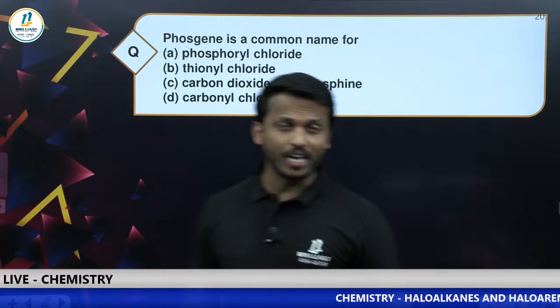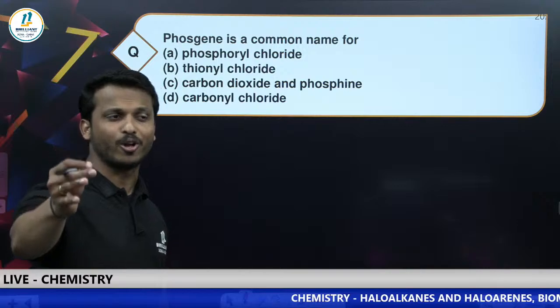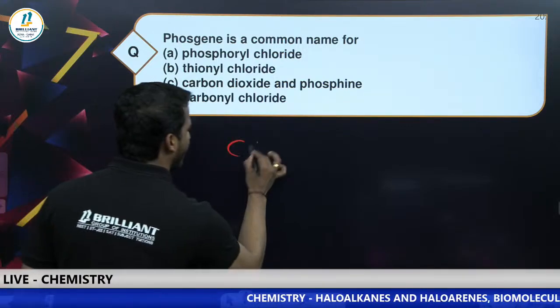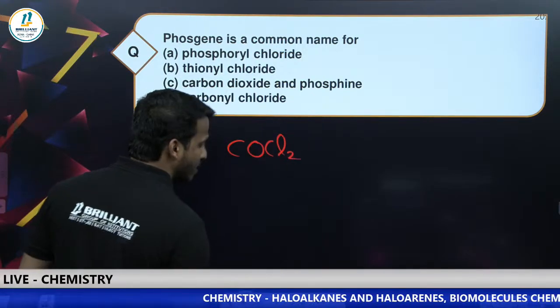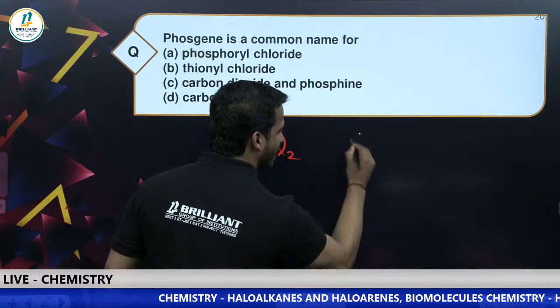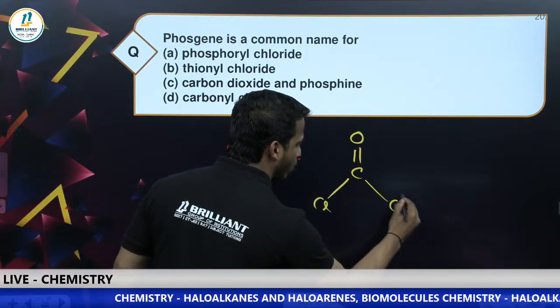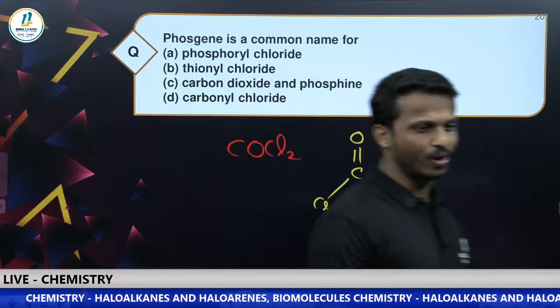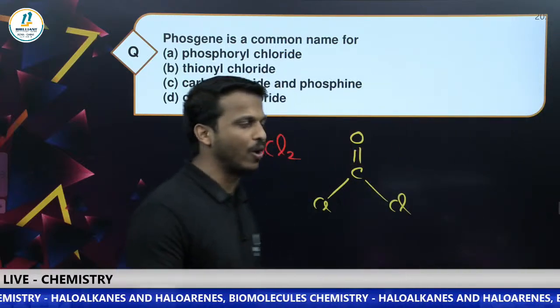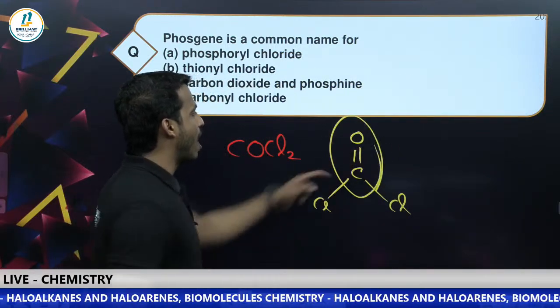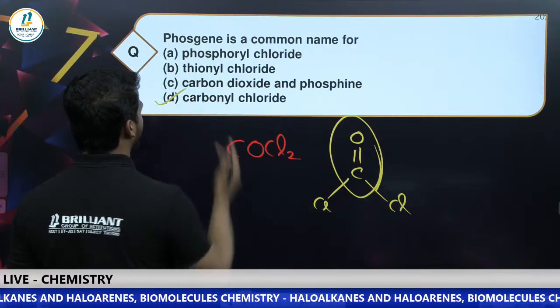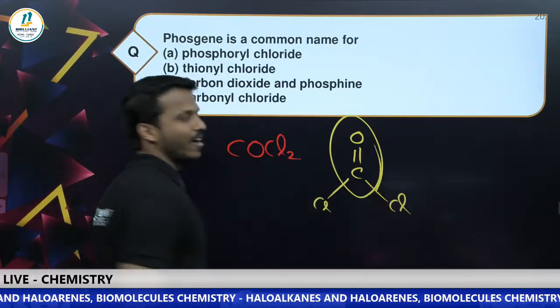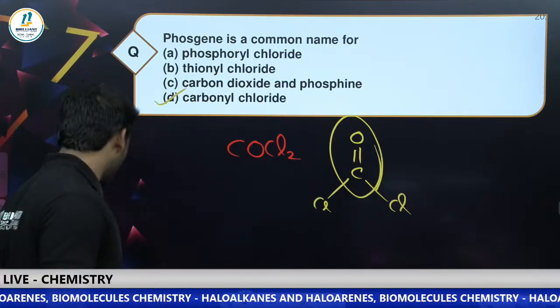Next question. Phosgene is a common name we discussed many times in class. Phosgene is a poisonous gas produced from chloroform. Its formula is COCl2. What is the other name? This is also called carbonyl chloride. Yes, option D is the correct answer. Carbonyl chloride is another name for phosgene.